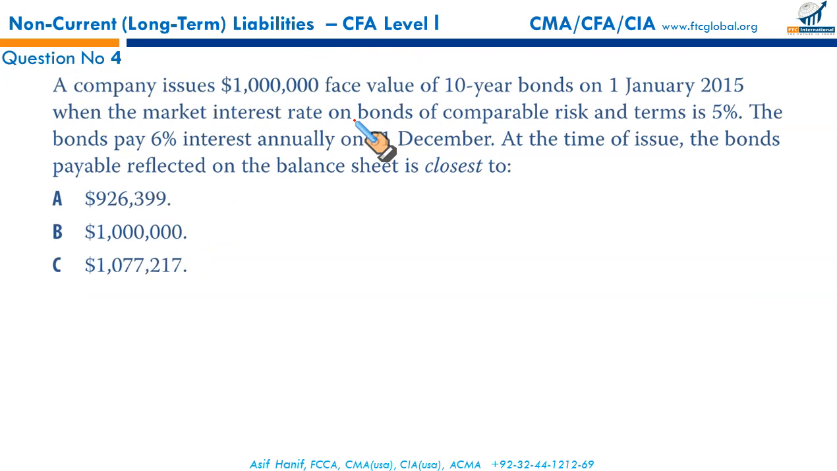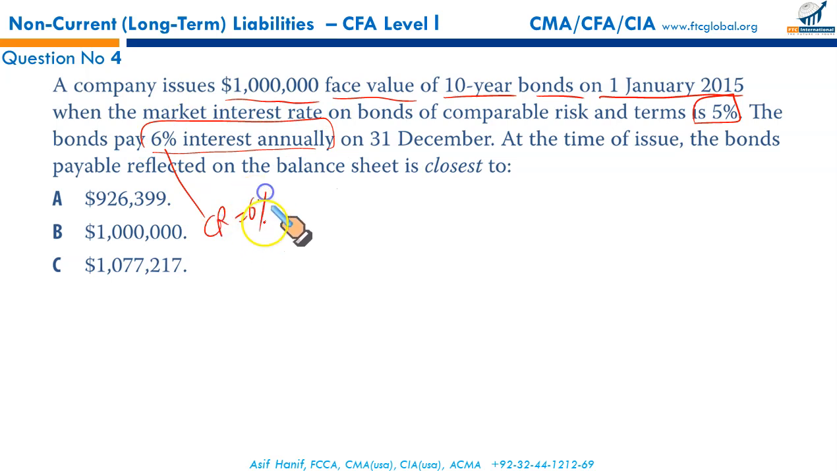Next, a company issues a $1 million face value 10-year bond on 1st January 2015. The market interest rate on a bond of comparable risk and term was 5%. The bond pays 6% interest annually. The 6% is the coupon rate. Market rate of interest is 5%. Since your coupon is more than the market rate of interest of comparable bonds, it will sell at a premium.